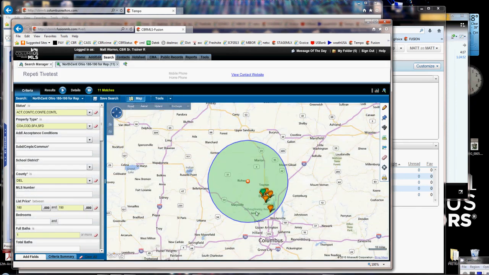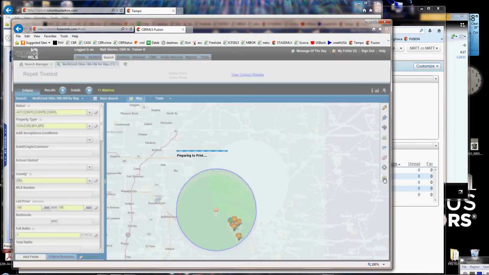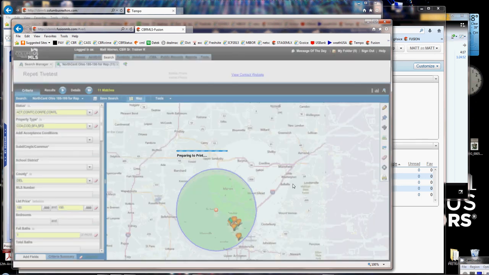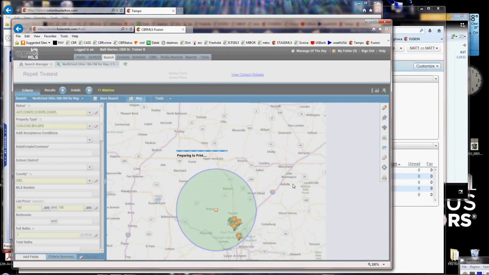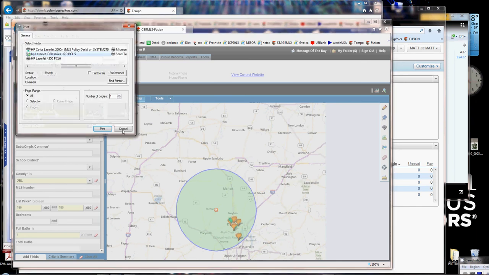Now, if it's got a polygon like this one does, you'll probably want to go over to the print screen button right over here at the right-hand side and print that polygon, and then later you can recreate it over in Flex. So that way you can get a printout of the polygon location, and you'll just have to recreate it as best you can on the other side. Now, the other thing though is all of the criteria, and you can see that while that's trying to print that polygon. Over here on the left-hand side, you've got all that criteria.